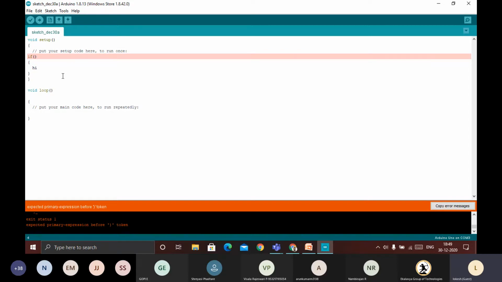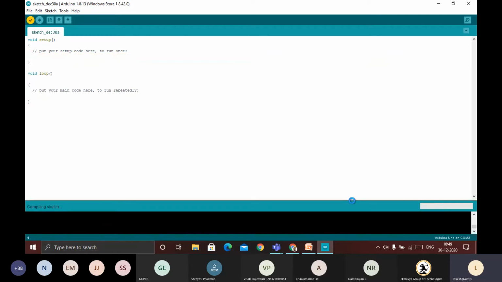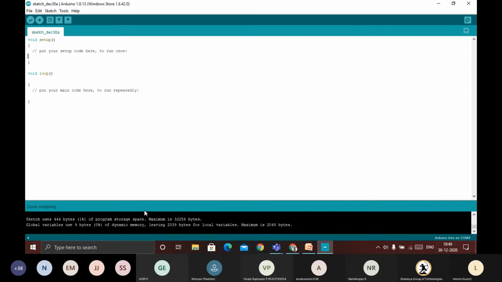So this is a simple one. We don't need to take the risk of finding out where the error is. The IDE itself will highlight where the possible error is. Previously we didn't have any errors, but now we have introduced the errors, so that's why it's showing errors. Again, I will verify, compiling the sketch. Okay, so now you can see there are no errors.